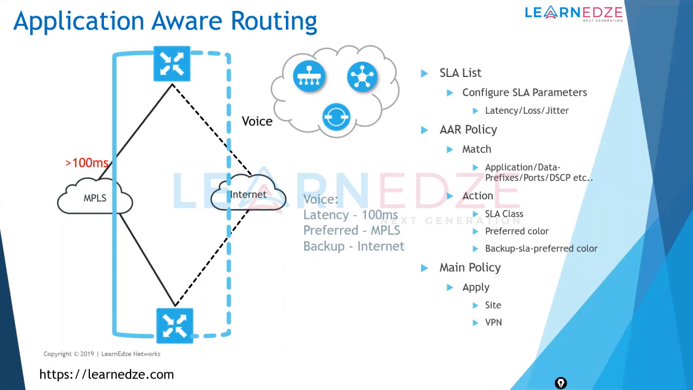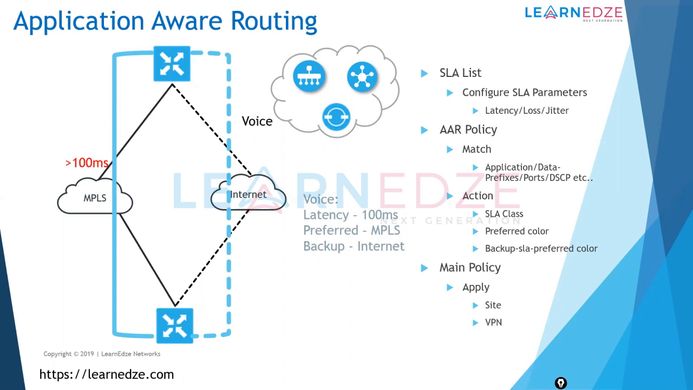You can ask, what happens if my internet also has greater than 100 milliseconds latency? In that case, if you have multiple flows, it will load balance the traffic on both links. It will not send only on one single link, as per the policy, or as per the app route algorithm that Cisco provides.